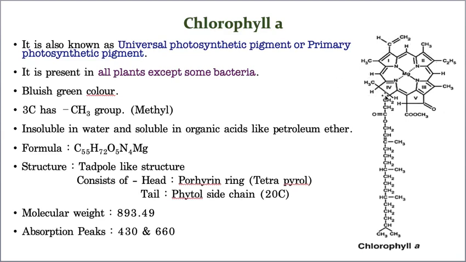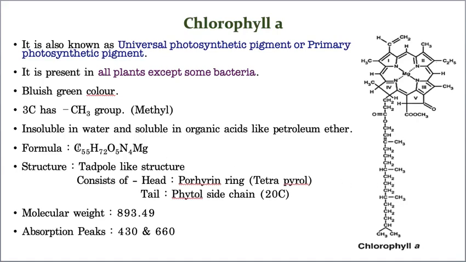So this is the head region, and if you take the third carbon, this is the third carbon. Just follow my arrow mark, then you will understand. The third carbon consists of a methyl group, CH3, exactly as you can see. And it consists of a phytol tail, which is made up of 20 carbons. Now this is the structure of chlorophyll A.